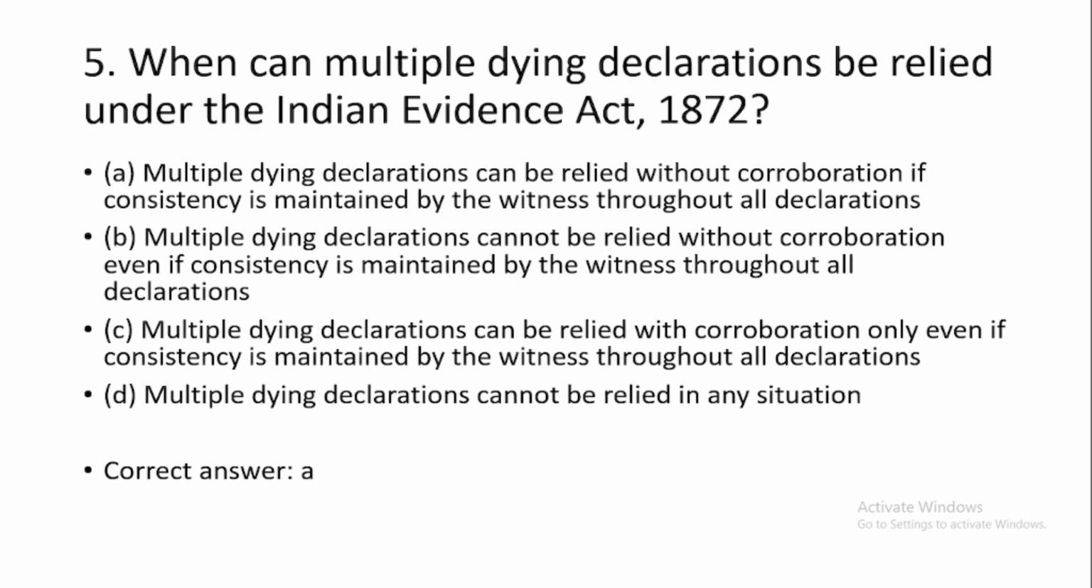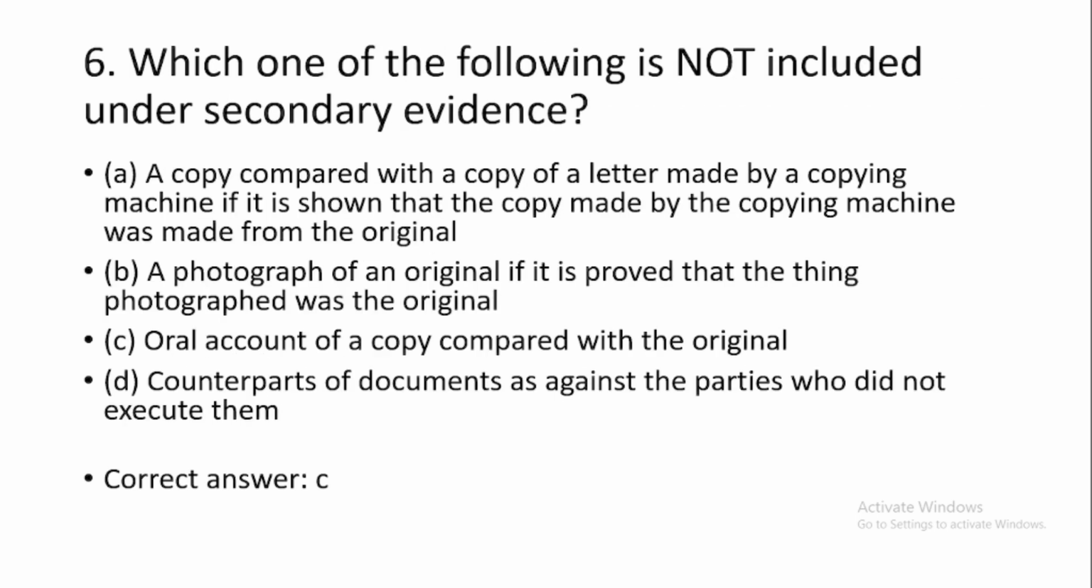Question number 5. When can multiple dying declarations be relied under the Indian Evidence Act 1872? The correct option is option number A. Multiple dying declarations can be relied without corroborations if consistency is maintained by the witness throughout all declarations. Question number 6. Which one of the following is not included under secondary evidence? Is the option number C, oral account of a copy compared with the original given under section 63.